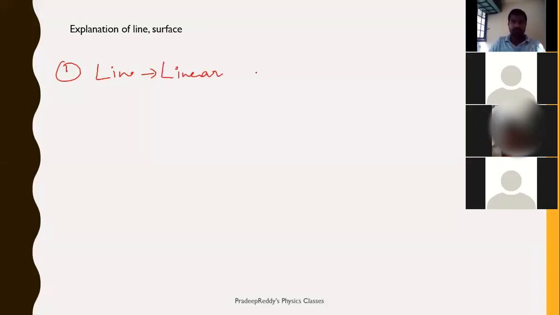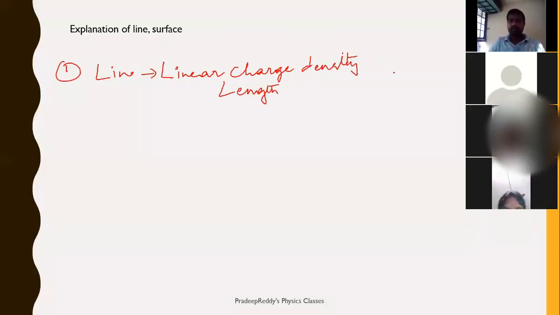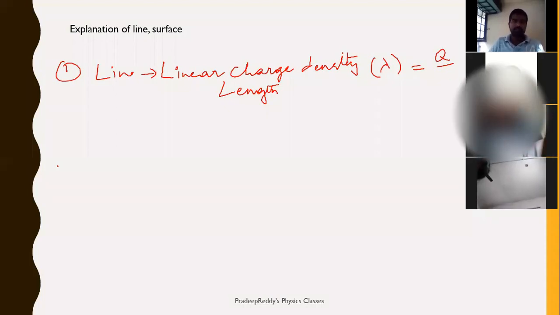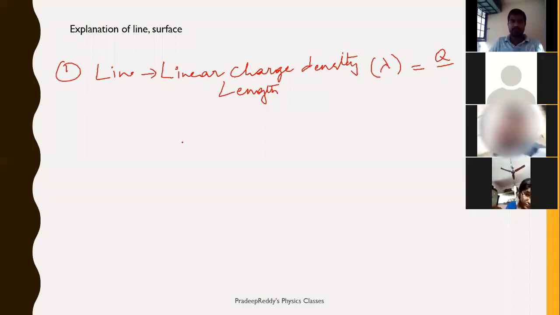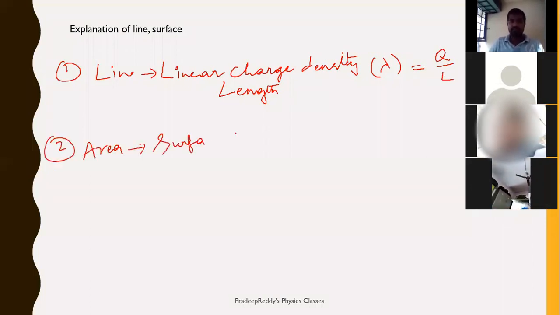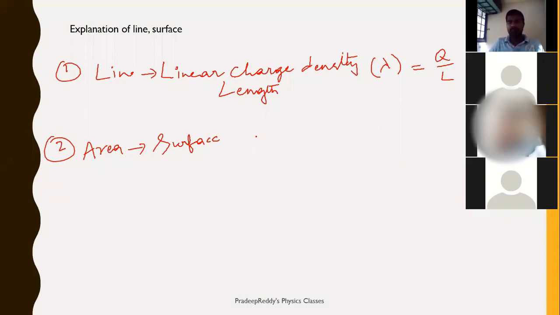Linear charge density is along the length. Therefore, you can represent it with lambda, which is equal to Q divided by L. Second is along area, which is surface charge density, denoted with sigma.